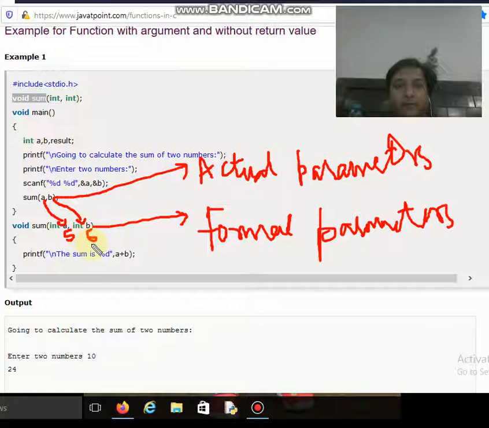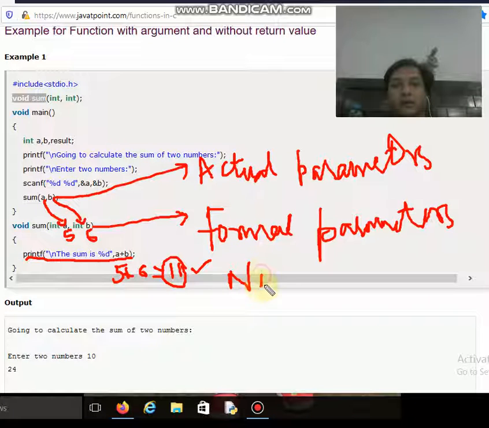So the value of a is received as 5 and the value of b is received as 6, and we are not going to return anything. Over here we have directly written the logic, that is a plus b. So 5 gets added with 6, and the printf statement will simply print the value 11 in the definition part of the function. So 11 is printed in the definition of the function, and no value is returned. It's a very important concept that we are not returning anything back to the calling function, so it is called no return.